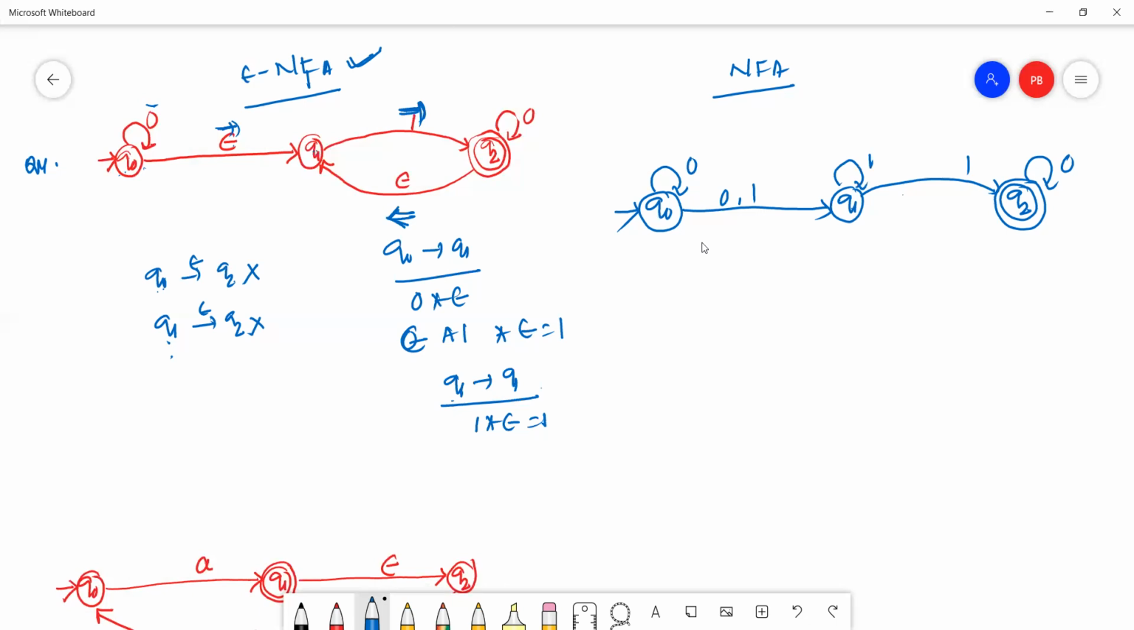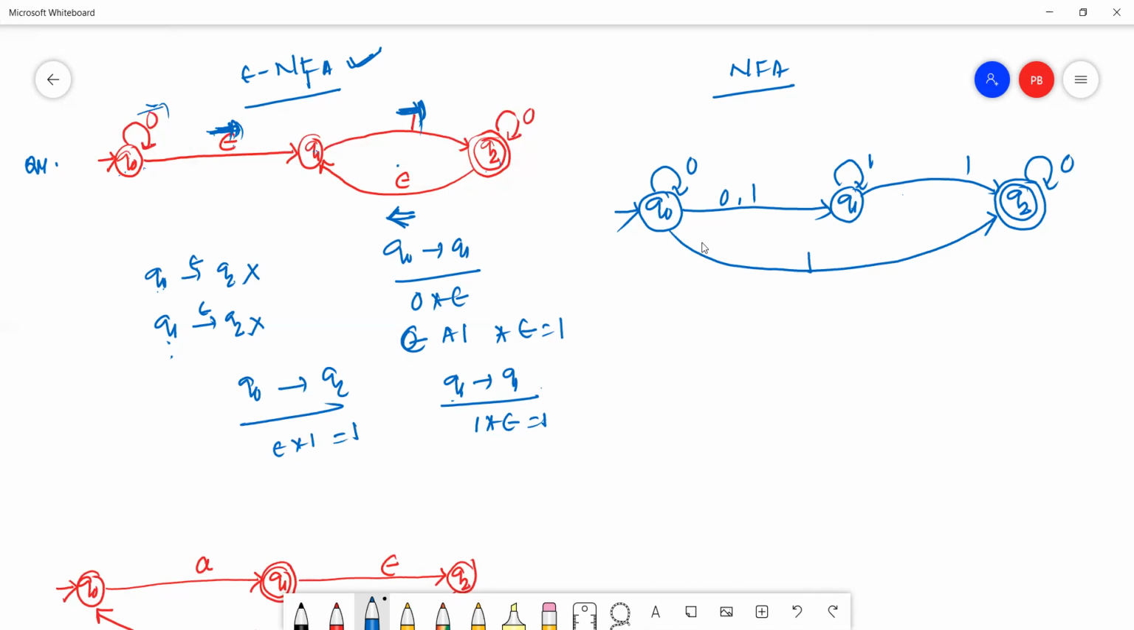Now we have to check, is there any other transition from Q2? Okay. Then we have to check Q0 to Q2. This is 0, epsilon. Okay, Q0 to Q2: this is epsilon, this is 1. Epsilon into 1 equal to 1. So this is one transition.